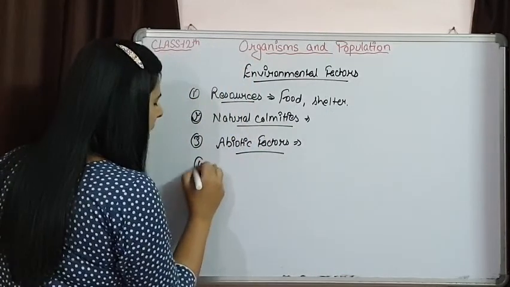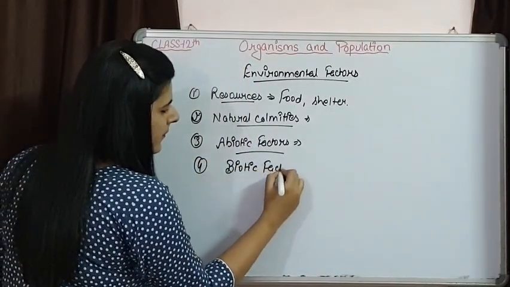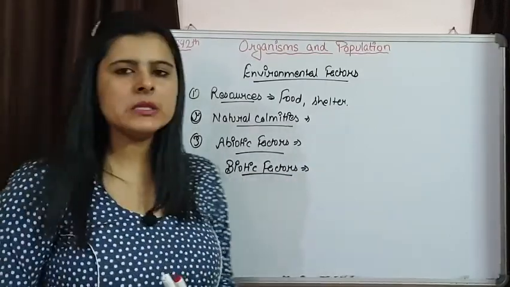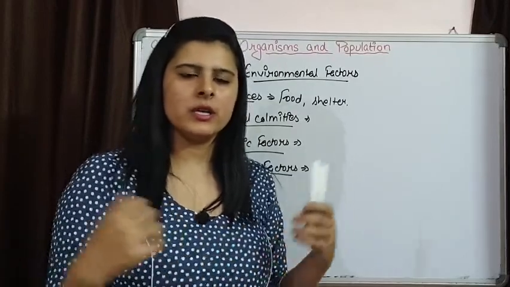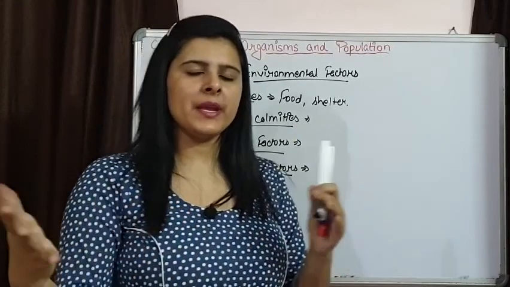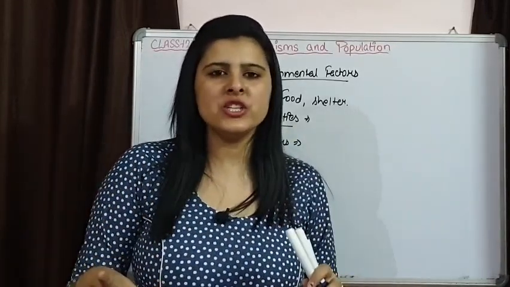And the last one is biotic factors. We can take a simple example of biotic factors, predators and prey. We know in a food chain, in a normal ecosystem, predators and prey almost equally balance out each other.